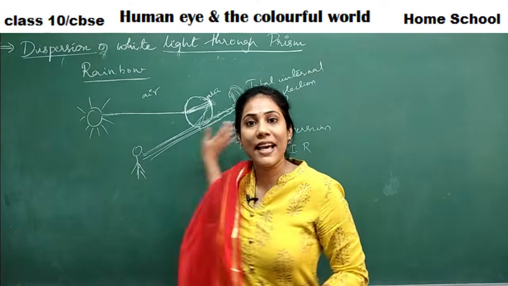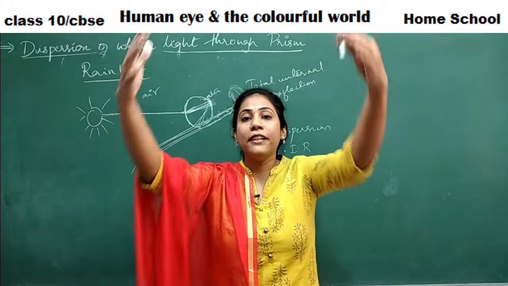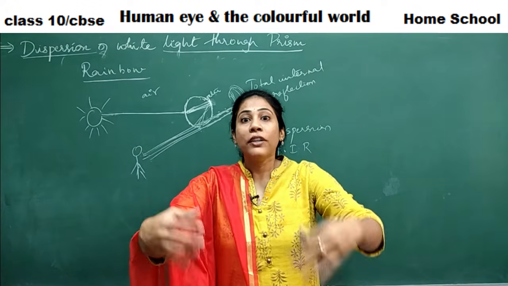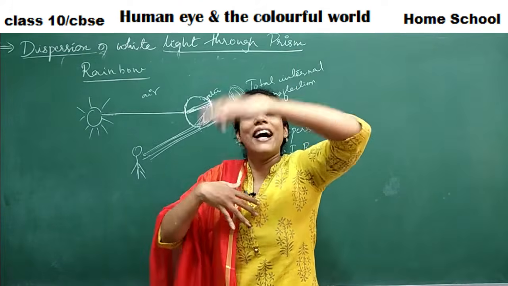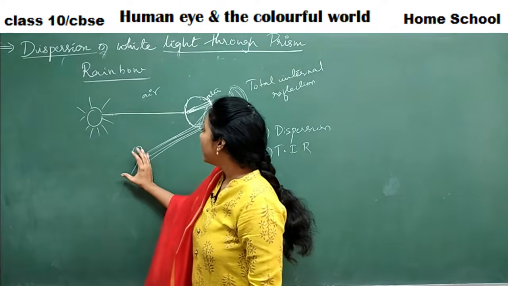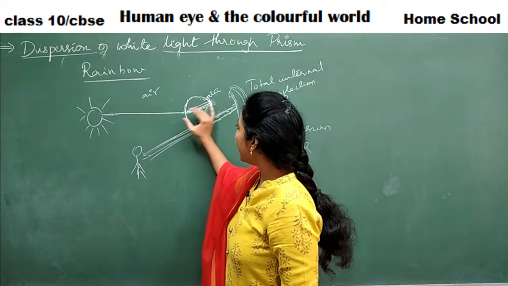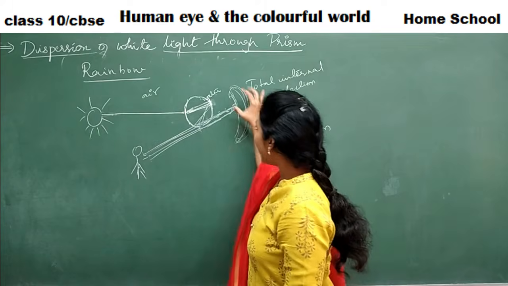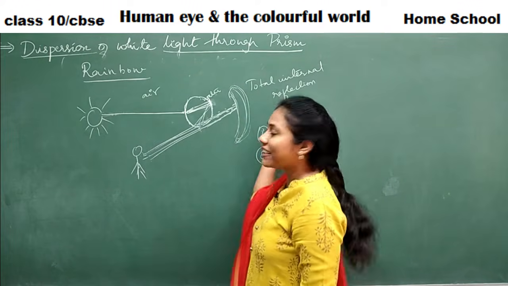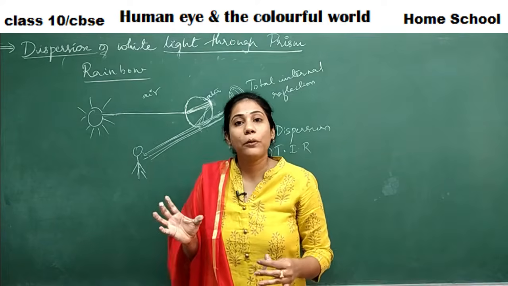Say for example, the sun must be there, I should be standing here, rain must fall in front of me. Only then, behind the rain, I will observe the rainbow. You see, the sun is behind the person, and in front of the person you have a raindrop. So in a raindrop all these things are happening. So where did you observe a rainbow? Behind the rain. Yes or no? Behind the raindrops you have observed a rainbow.